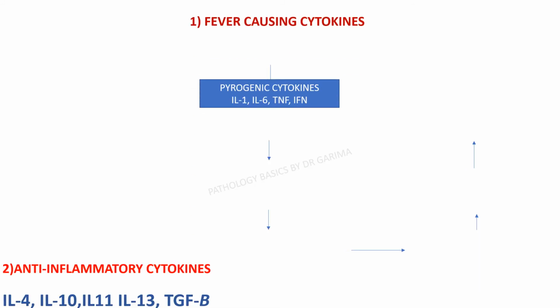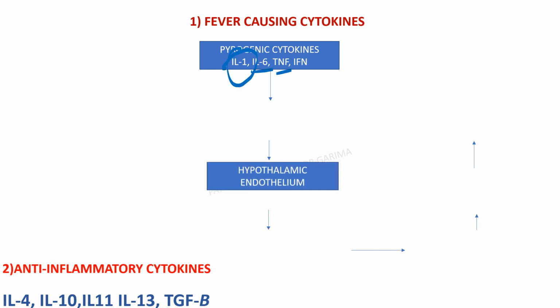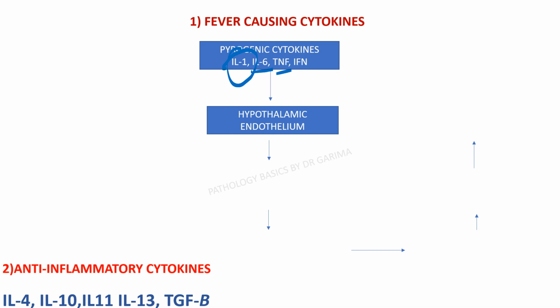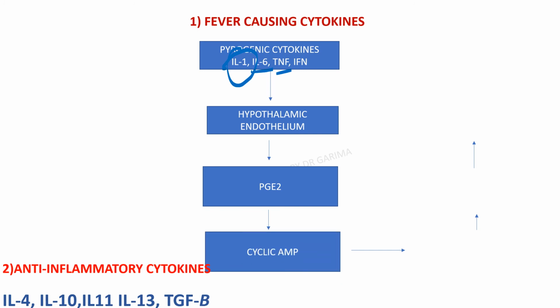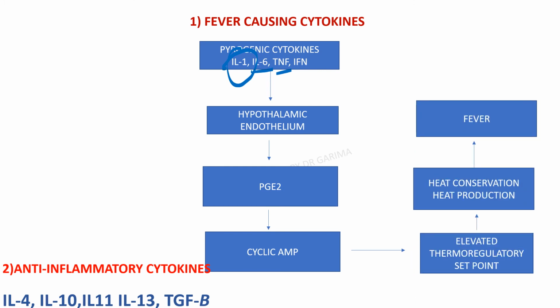Next, fever causing cytokines. How do these cause fever? Most important, interleukin 1, then interleukin 6 and TNF. They will activate the endothelium of the hypothalamus, increase the production of prostaglandin E2, and thus increase the amount of cyclic AMP, thus increasing the thermoregulatory set point and causing fever. So how is it causing fever?